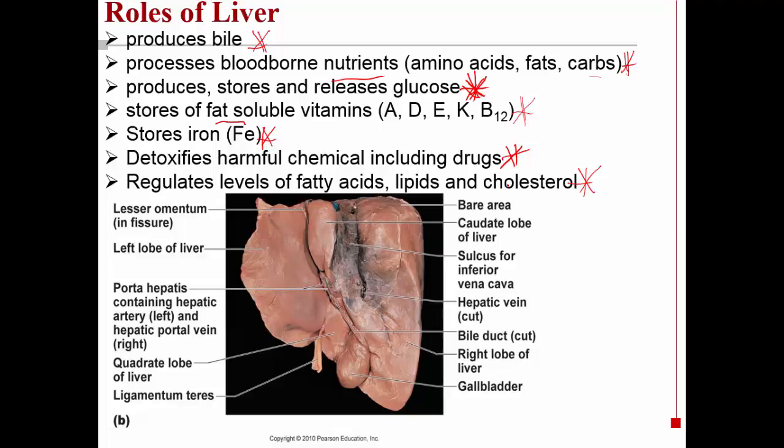So if we take a look here, this is an anterior view of the liver. And you can see the liver is made of 4 lobes in a human. You might remember this from the lab. The left lobe of the liver, the larger right lobe here, and then we have what's called the quadrate lobe, and finally the caudate lobe up here. You'll notice the gallbladder, which is where the bile is stored and concentrated.